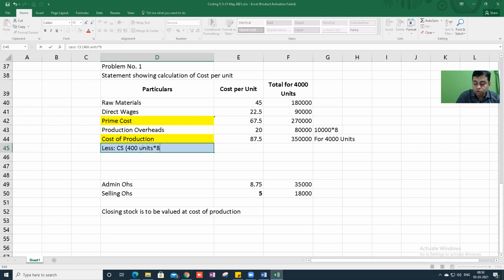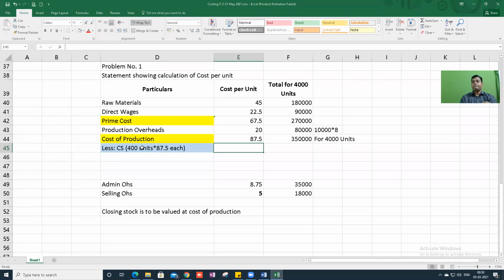400 units into 87.5 each. 400 units into 87.5 each. Now tell me, what is the value of closing stock? Hello, I need an answer from you. Otherwise, I will not move further. All these are basics. I want you to do the warm up.